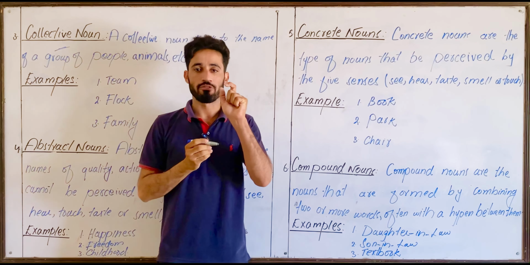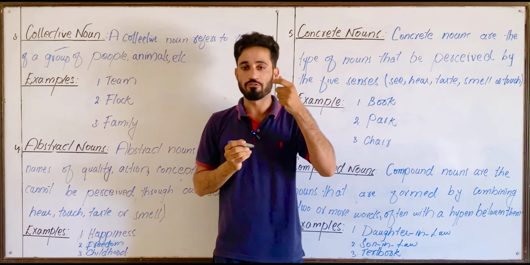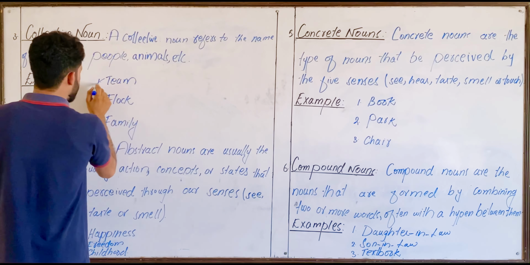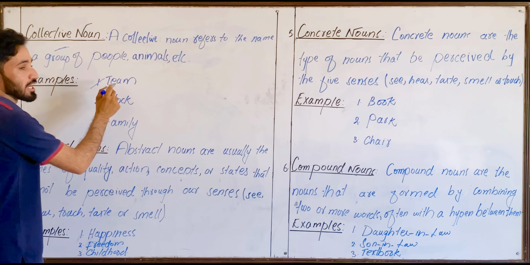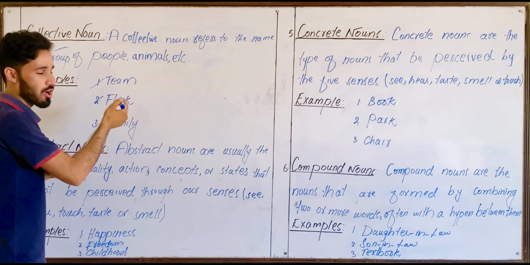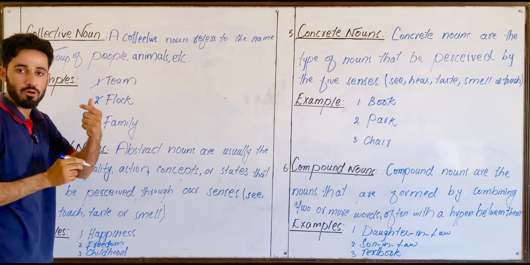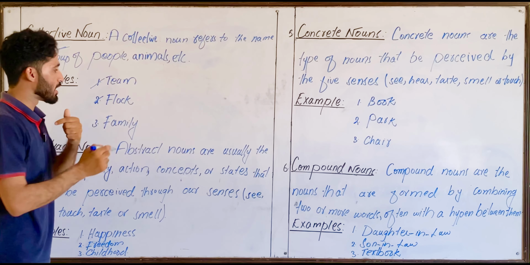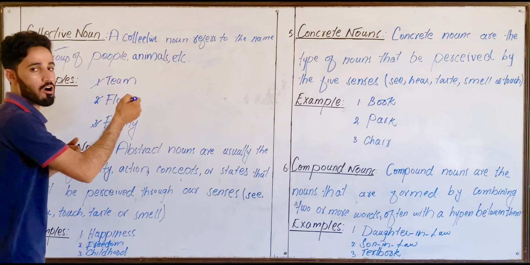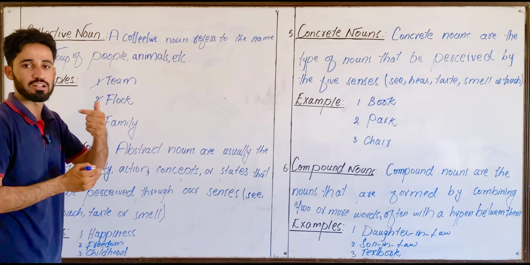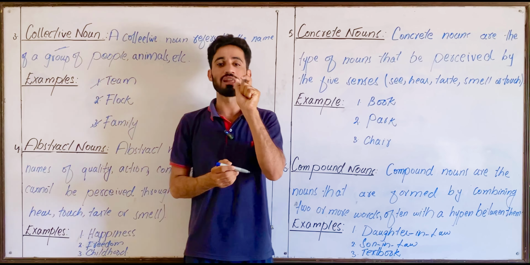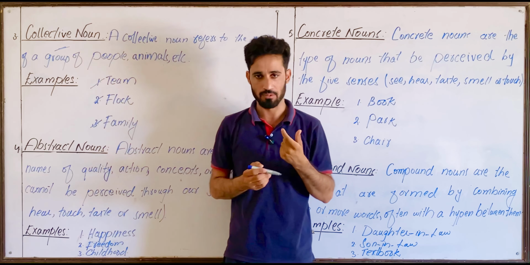Collective noun is the name of a group of people or animals. Got that? Look at the examples. Team. Team is a collective noun because it is the name of a group of people. Flock. Flock is a collective noun because it is the name of a group of animals or birds. And family is also a collective noun because it is the name of a group of people like parents, children. In simple words, in short, collective nouns are the names of group of people or animals.